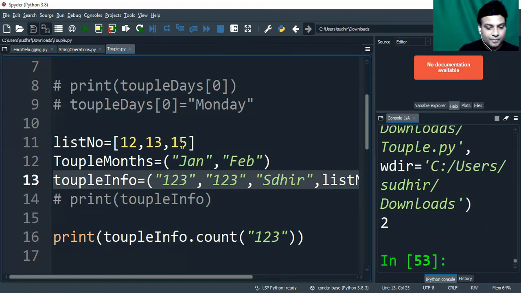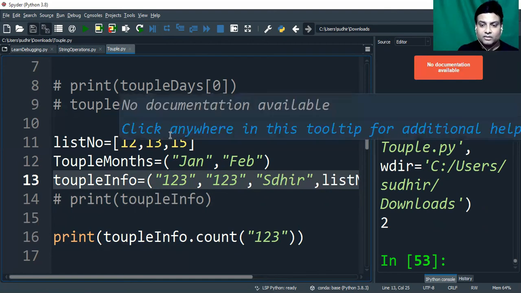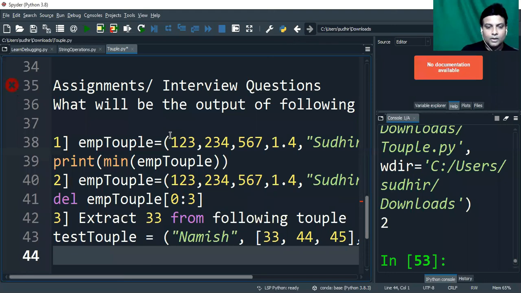Okay, guys. So this is all about tuple, and let's discuss today's practice, today's assignments. So guys, this is an assignment for today based on today's learning. These are very interesting assignments.